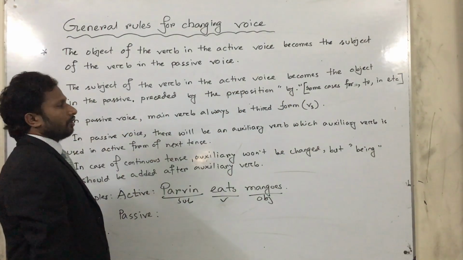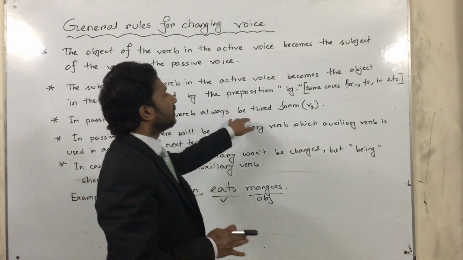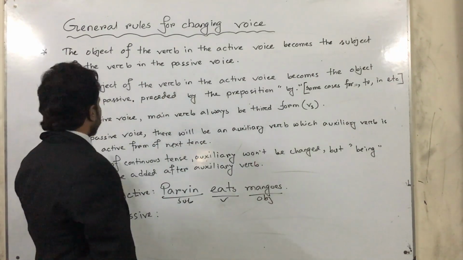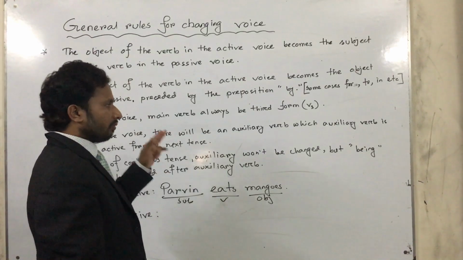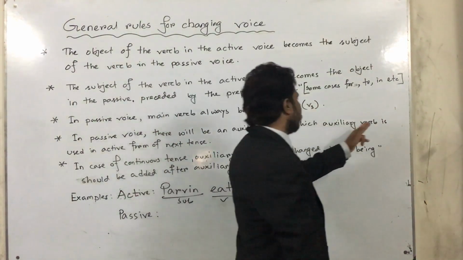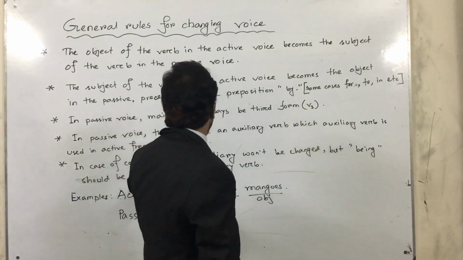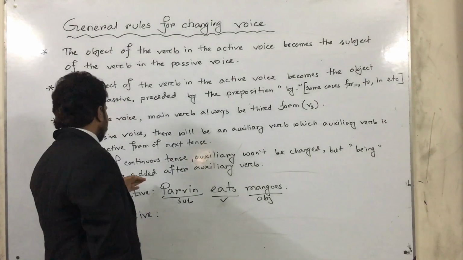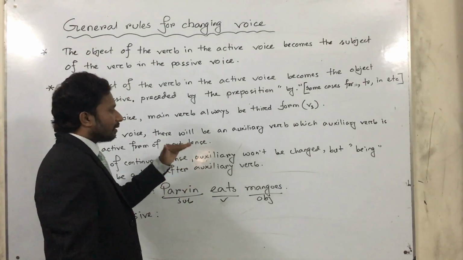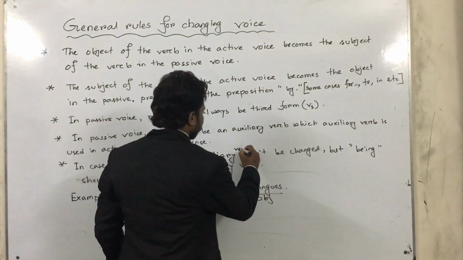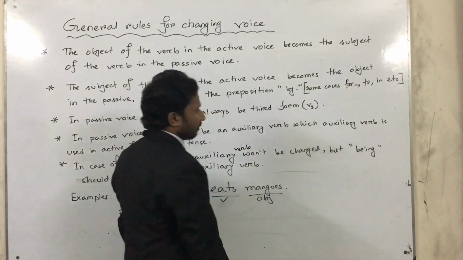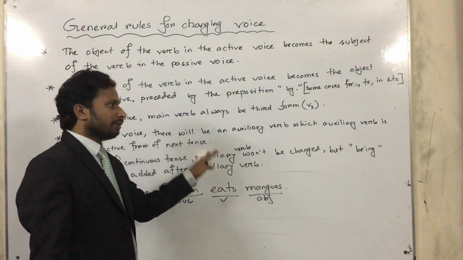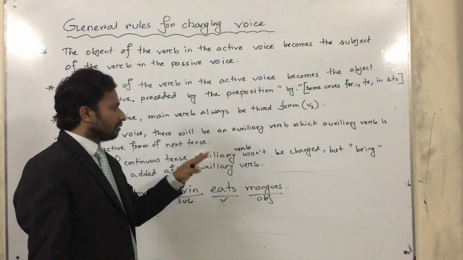In passive voice, the main verb is always in the third form, that is, the past participle form. Clear? Then in passive voice there will be an auxiliary verb, which is the auxiliary verb used in the active form of the next tense. But in the case of continuous tense, the auxiliary verb won't be changed, but being should be added after the auxiliary verb. Just remember this. I will make it clear later.